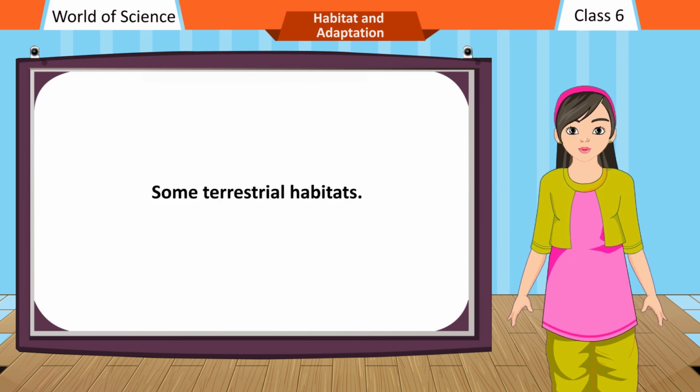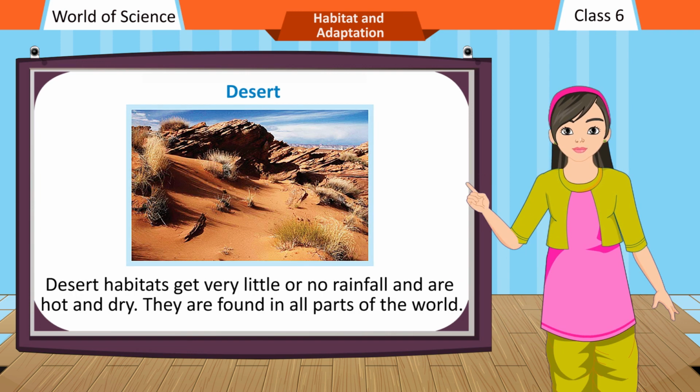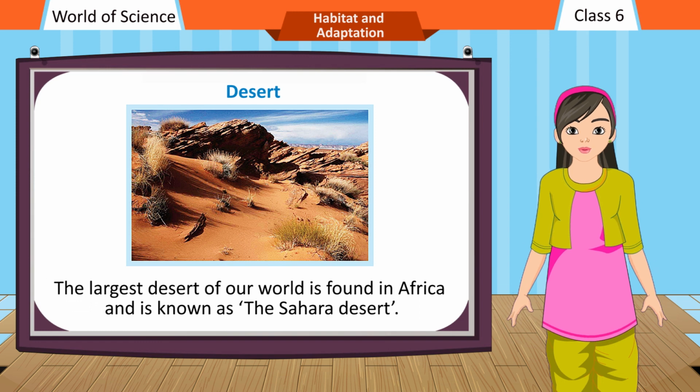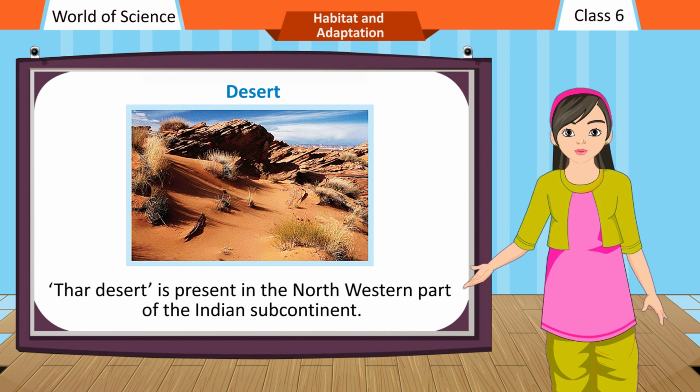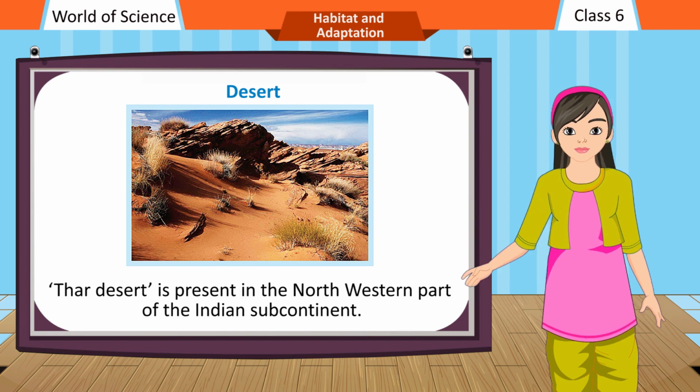Some terrestrial habitats. Desert. Desert habitats get very little or no rainfall and are hot and dry. They are found in all parts of the world. The largest desert of our world is found in Africa and is known as the Sahara Desert. Thar Desert is present in the northwestern part of the Indian subcontinent.